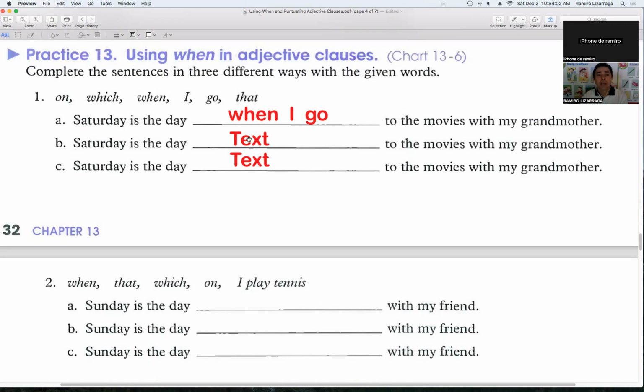Saturday is the day. Okay, guys, it's your turn. Ashley, Anieli, Leslie, what should I use? What can we do? Anieli, here in B. Saturday is the day. That. There you go. That. What else? That I go to the movies. Very good. Okay. Who's next?